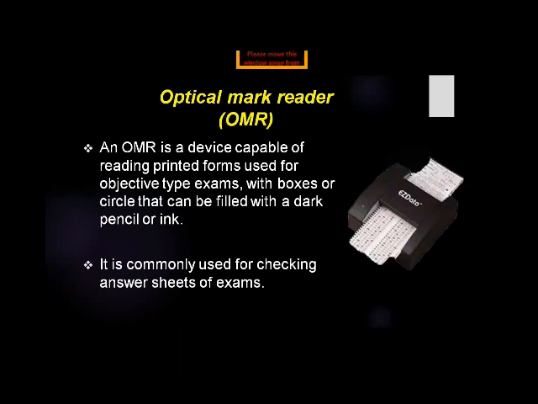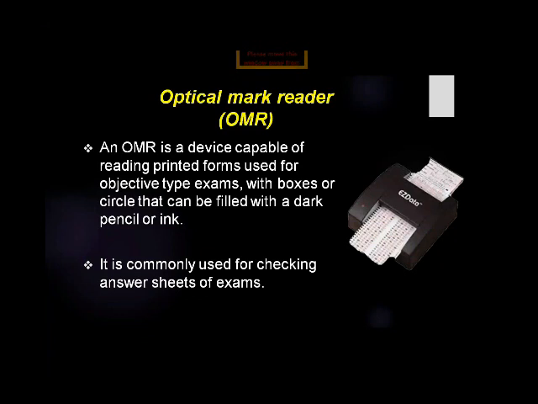This is a device used to check MCQ type papers. One questionnaire is given and one code sheet is given with options A, B, C, D. Whatever the correct answer, you fill that option.